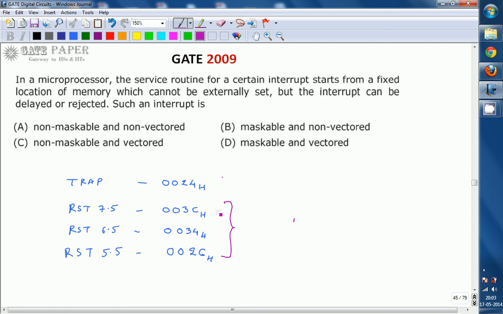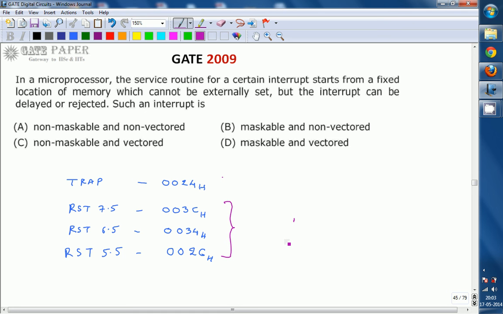Any interrupt which can be delayed or rejected is called a maskable interrupt. So the RST 7.5, 6.5 and 5.5 interrupts are vectored as well as maskable interrupts.